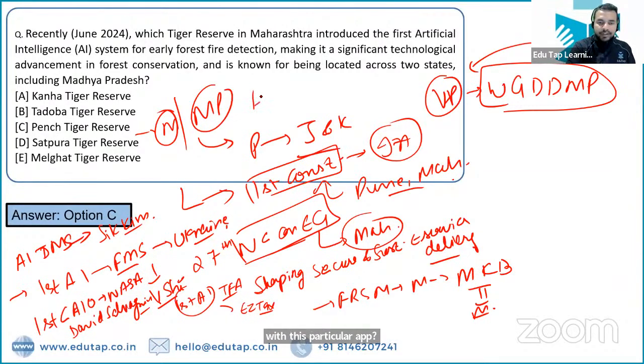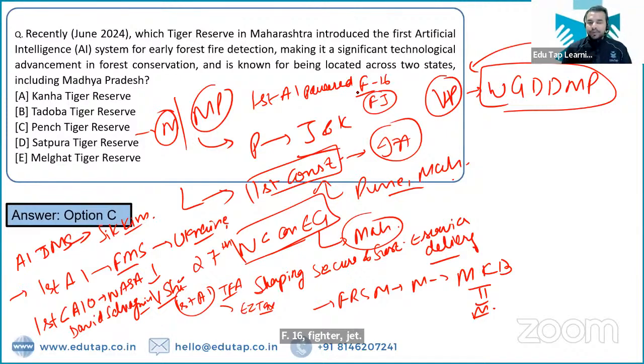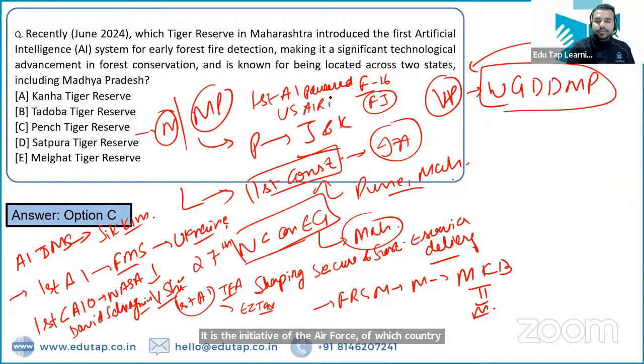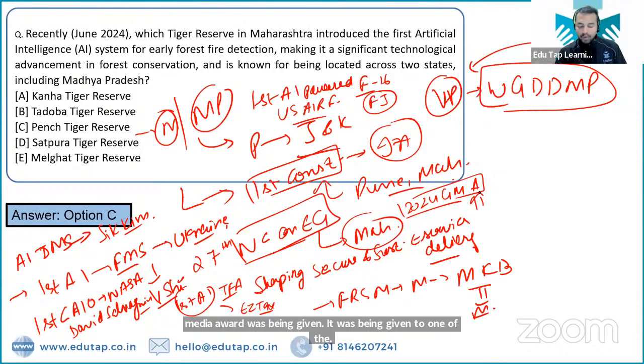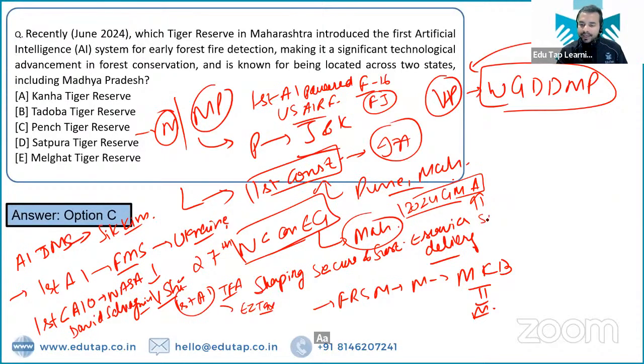World first AI powered F-16 fighter jet. It is an initiative of the Air Force of which country? That is US Air Force. Right? So 2024 Global Media Award was being given. It was being given to one of the AI news anchor of India Today group. What is the name of this anchor? The name of the anchor is Sana.